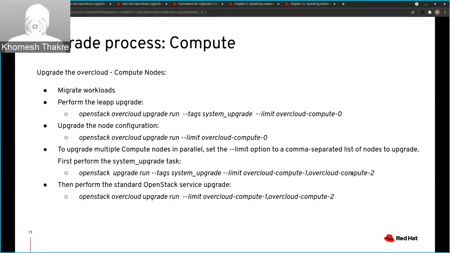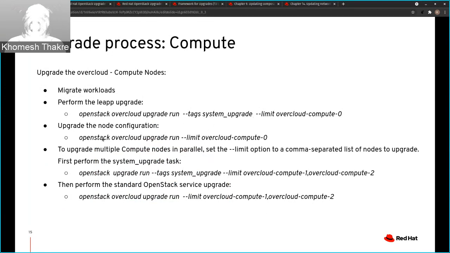Now we will take a deeper look at what steps we need to perform for the compute upgrade. First we'll be migrating the workload. One more thing I want to add about the Nova hybrid state: there are limitations, and we are not yet able to perform live migration in the Nova hybrid state for NFVI use cases, mostly for DPDK. So if you have an NFVI workload, it is recommended to go with cold migration rather than live.